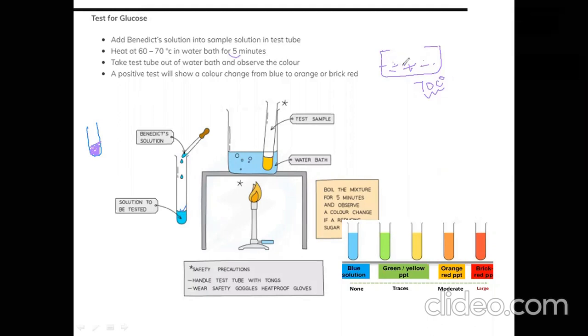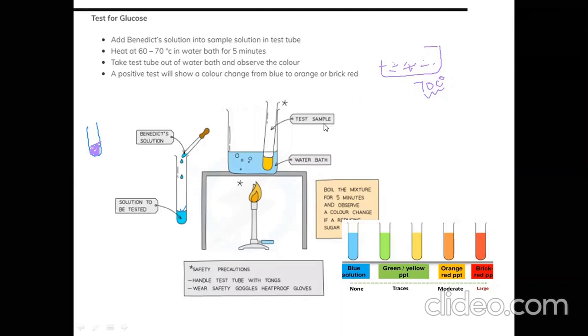Okay, when I put this in the water bath, heat will be absorbed by this tube. So for this reaction we need what? Heat. For this solution to work, it needs heat. And after I put that for some time in the water bath, I will see that test tube.